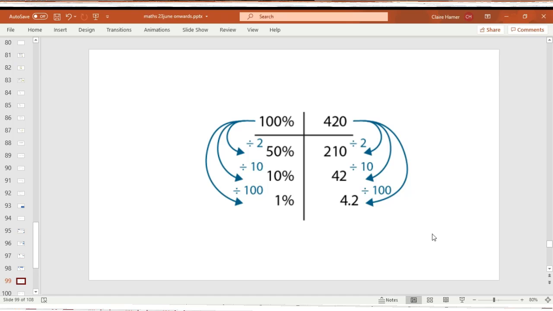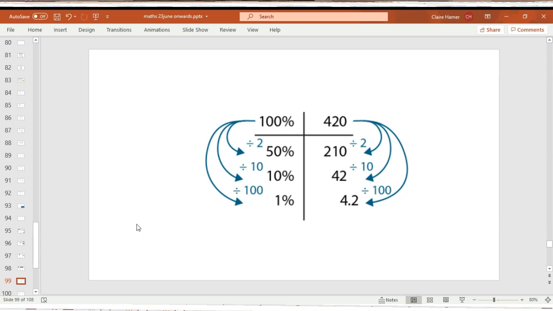Right. Here's a ratio table. Just shows what we've already done. To find 50%, we divide by 2. To find 10%, we divide by 10. To find 1%, we divide by 100. These are all important key facts. If you can find 10%, you will find finding a lot of percentages super easy.